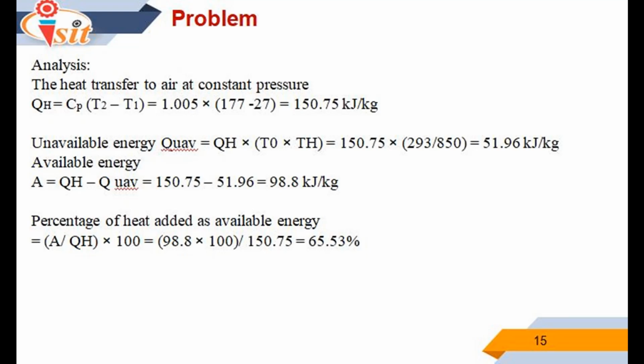The percentage of heat added that is available energy is equal to A divided by QH into 100, which means 98.8 into 100 divided by 150.75, which means 65.53%.